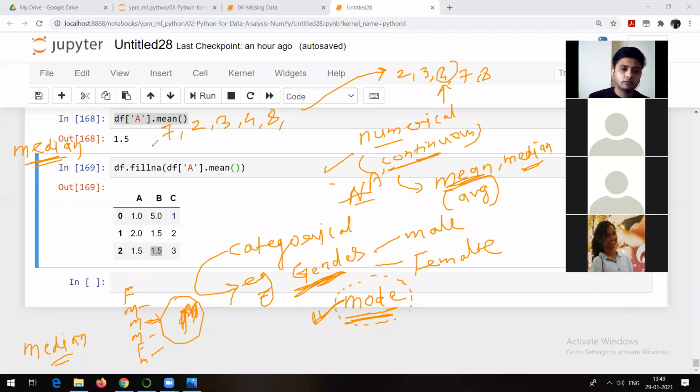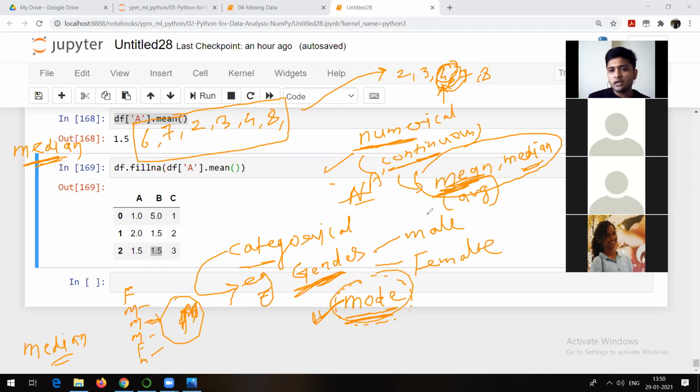But what if I have something like maybe 6 here? Now what is the median in this case? 5. How did you find 5? 2, 3, 4, mean of 4 and 6. That is right. So these two middle elements you are going to find, and then you take the average. So that's the median. The point is that remember, if it's continuous or numerical data, we replace the missing values with mean or median, right? And if it's categorical data like this, we replace the missing value with mode.